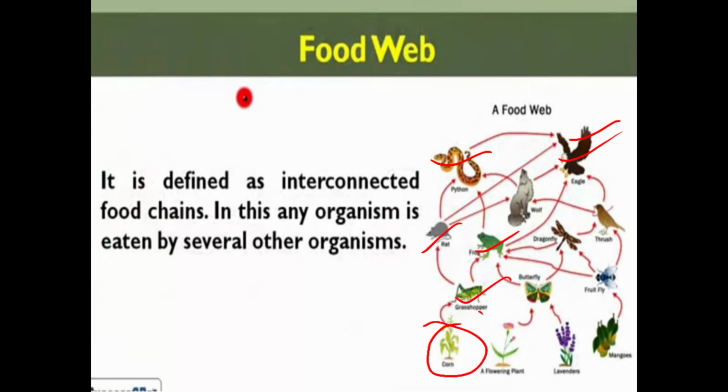Then the rat, which eats the grasshopper, is eaten by the wolf, and this wolf is eaten by the eagle. Another, this is the flowering plant. This flowering plant is eaten by butterfly. This butterfly is eaten by dragonfly, or even the frog eats this butterfly, and this dragonfly is eaten by a predatory bird. This way one organism is eaten by several other organisms. This whole makes a food web.